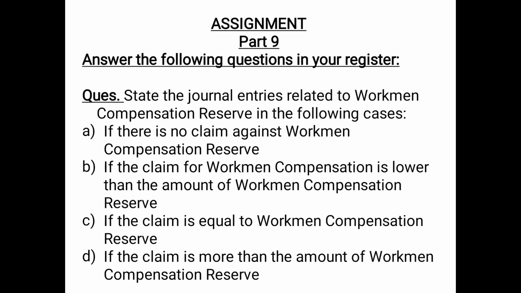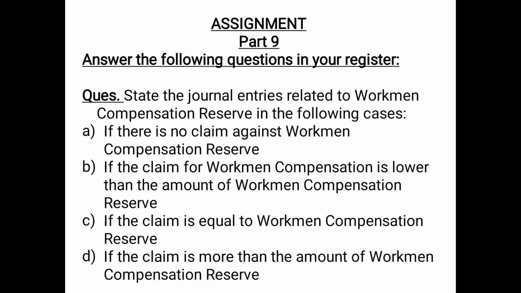Case C, if the claim is equal to workmen compensation reserve. In this case, the entry will be workmen compensation reserve account debited to provision for workmen compensation claim account. And lastly, if the claim is more than the amount of workmen compensation reserve.